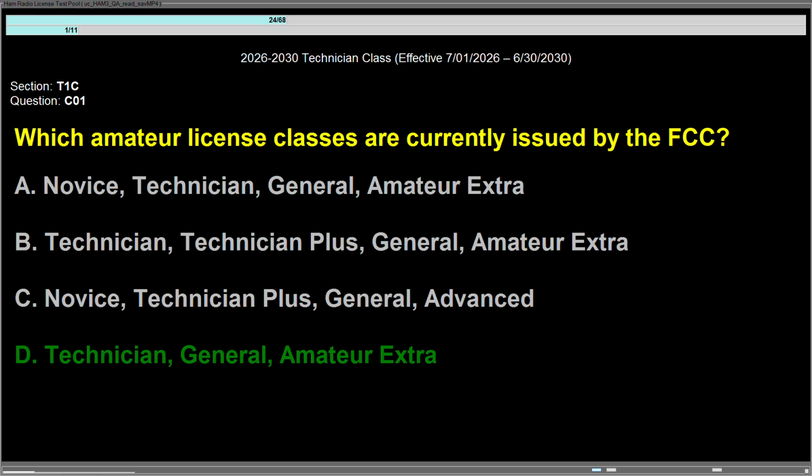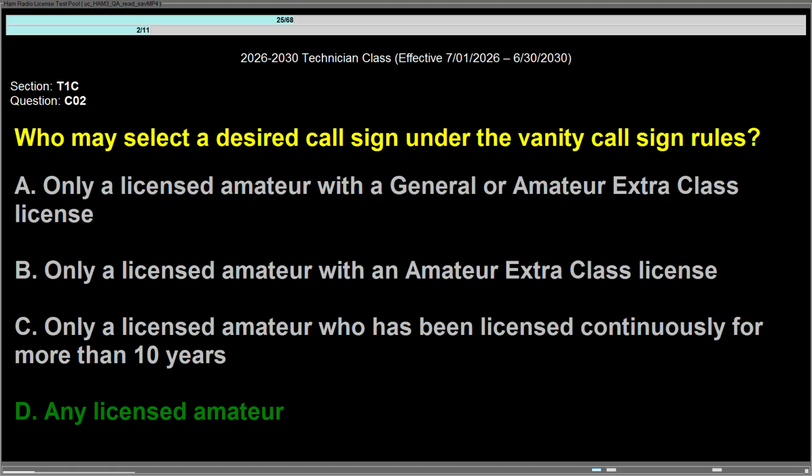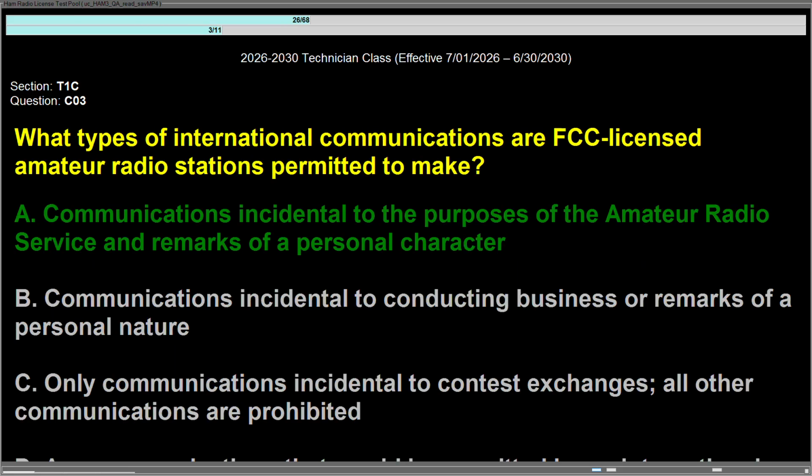Question Charlie 01, which amateur license classes are currently issued by the FCC? Answer is D, Technician, General, Amateur Extra. Question Charlie 02, who may select a desired call sign under the vanity call sign rules? Answer is D, any licensed amateur. Question Charlie 03, what types of international communications are FCC licensed amateur radio stations permitted to make? Answer is A, communications incidental to the purposes of the amateur radio service and remarks of a personal character.